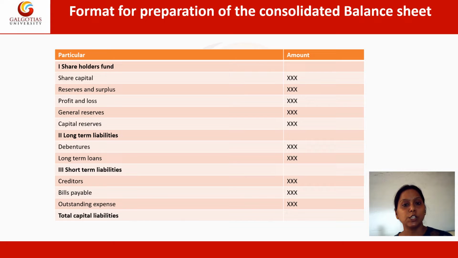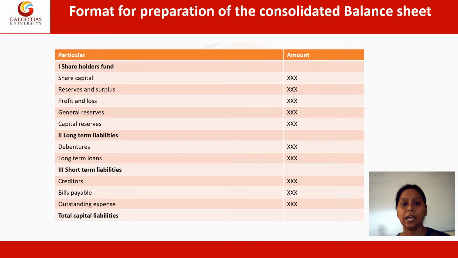So, as per the formats, there are basically 5 heads which fall under the consolidated balance sheet for the preparation. One is the shareholder fund. The shareholder fund, basically the fund which is owned by the owners, whether it is in the equity form or in the debt form, but it will be a shareholding fund. And apart from that, the profit and loss which is being occurring by the company, that will also be shown, and if the company is having some reserves for the future or the surpluses, that will also be shown under the consolidated balance sheet. The second head talks about the long-term liabilities.